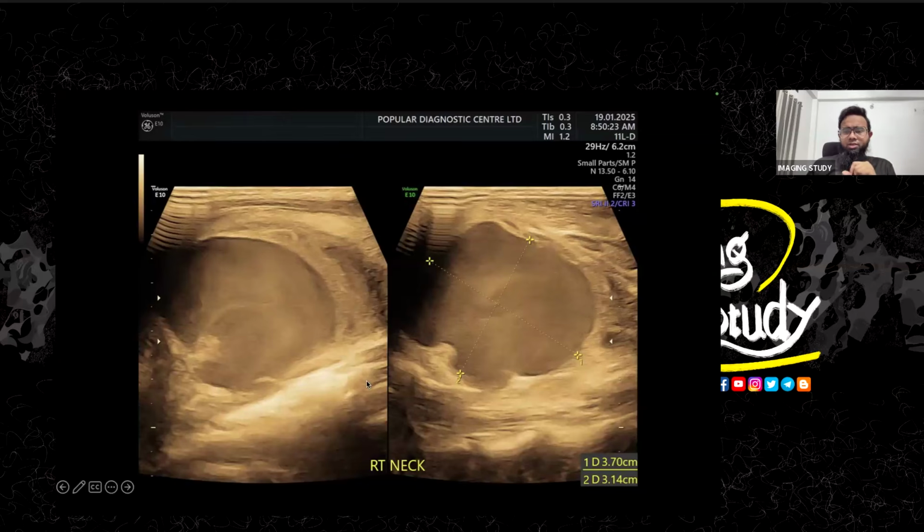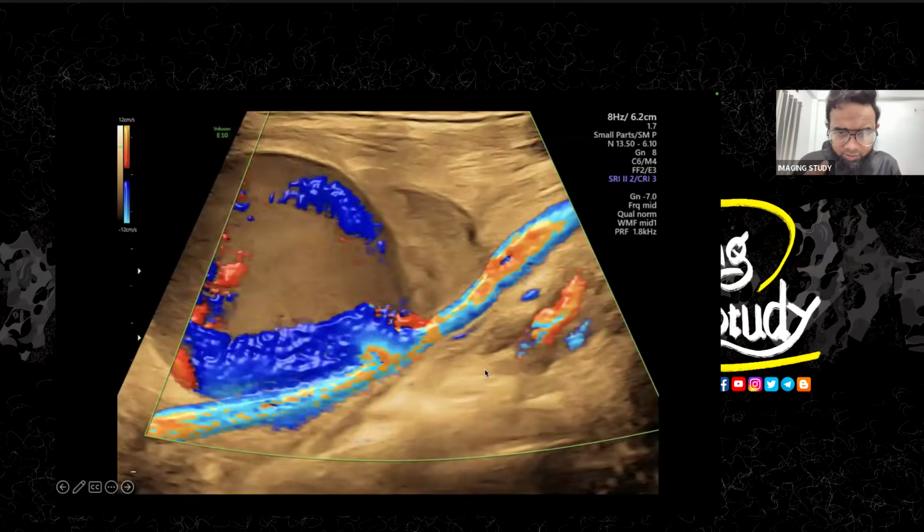So this is a big aneurysm, like 3.7 centimeters at this part. It is a very dangerous situation because it will cause cardiac abnormality. The cardiac function will be altered. So this is a 3.7 centimeter maximum length aneurysmal dilatation of the internal jugular vein. So this should be a pseudoaneurysm, whatever.